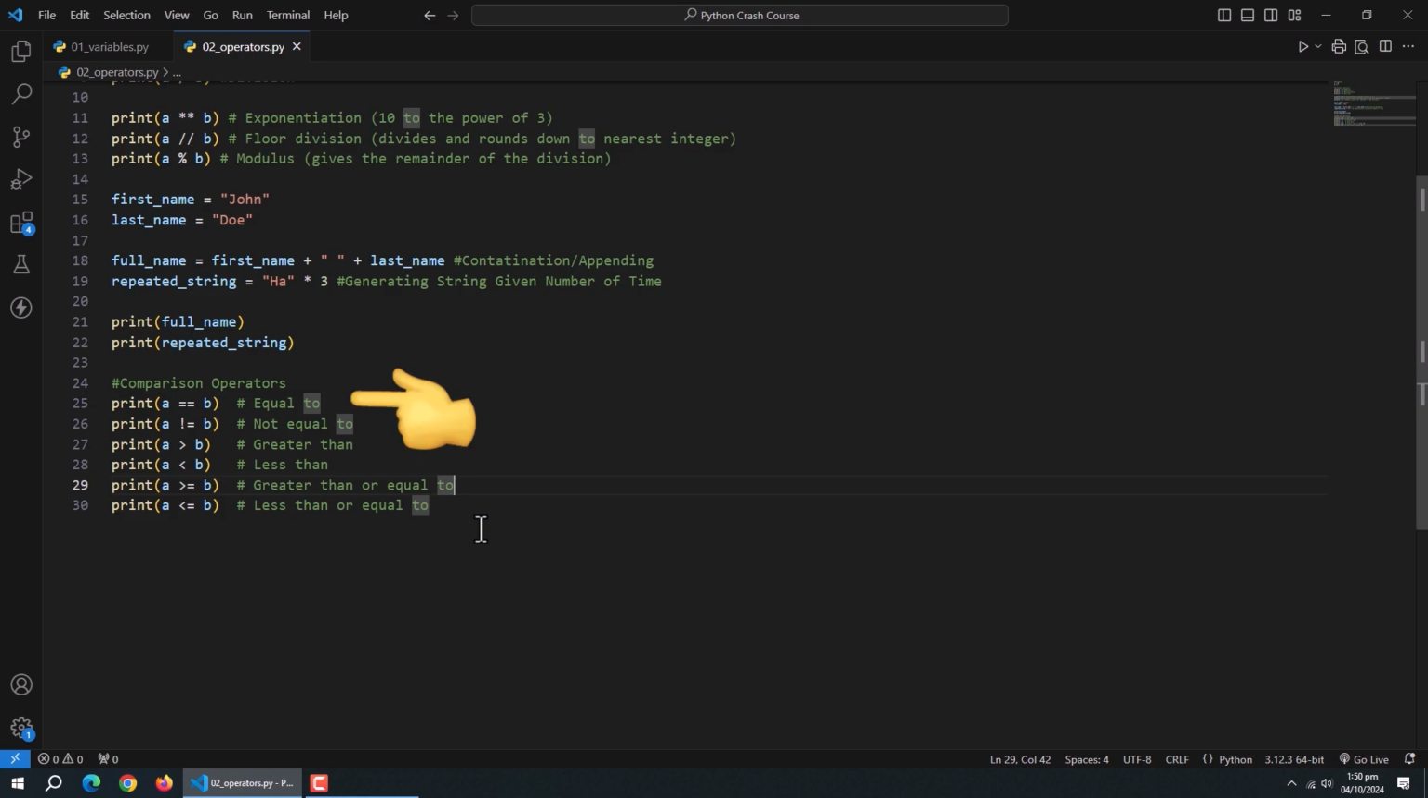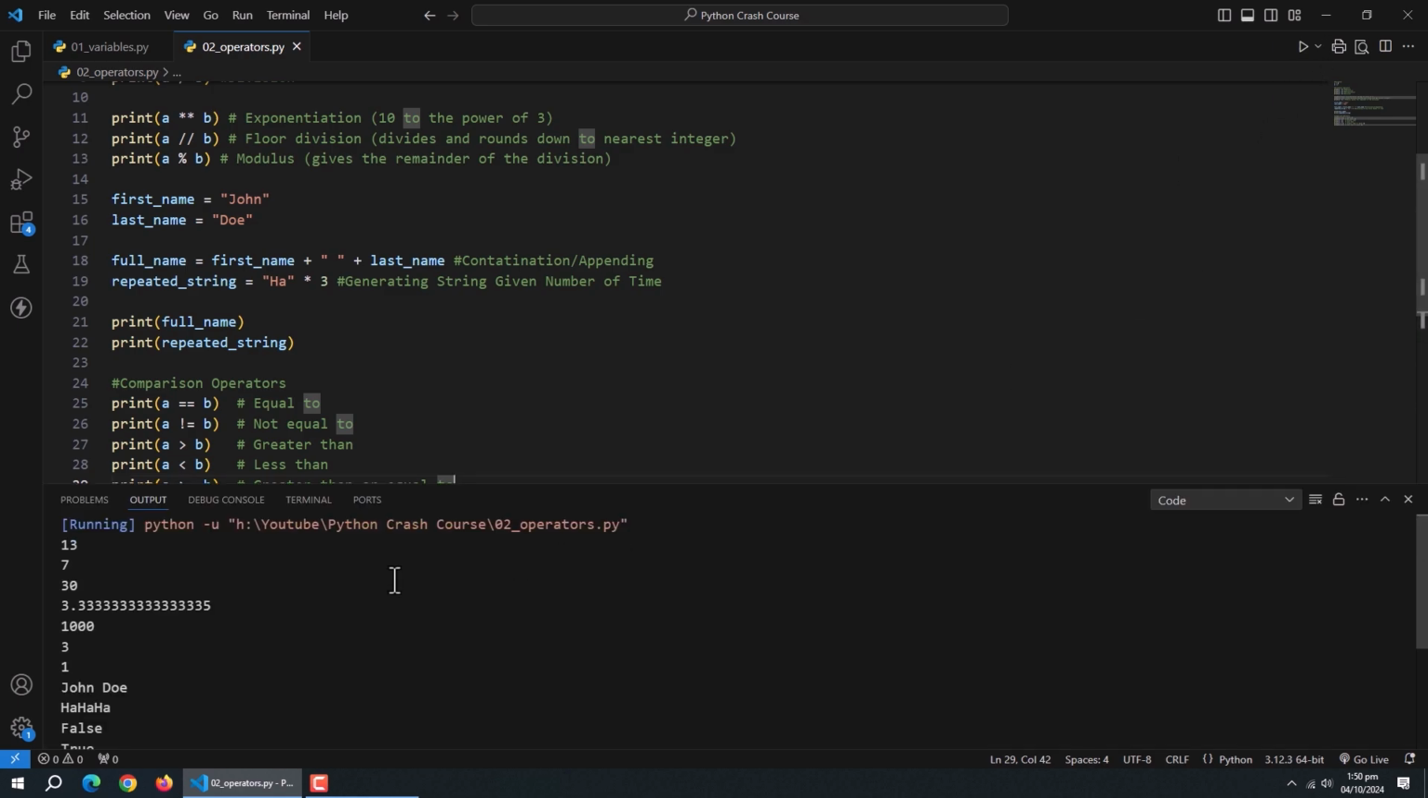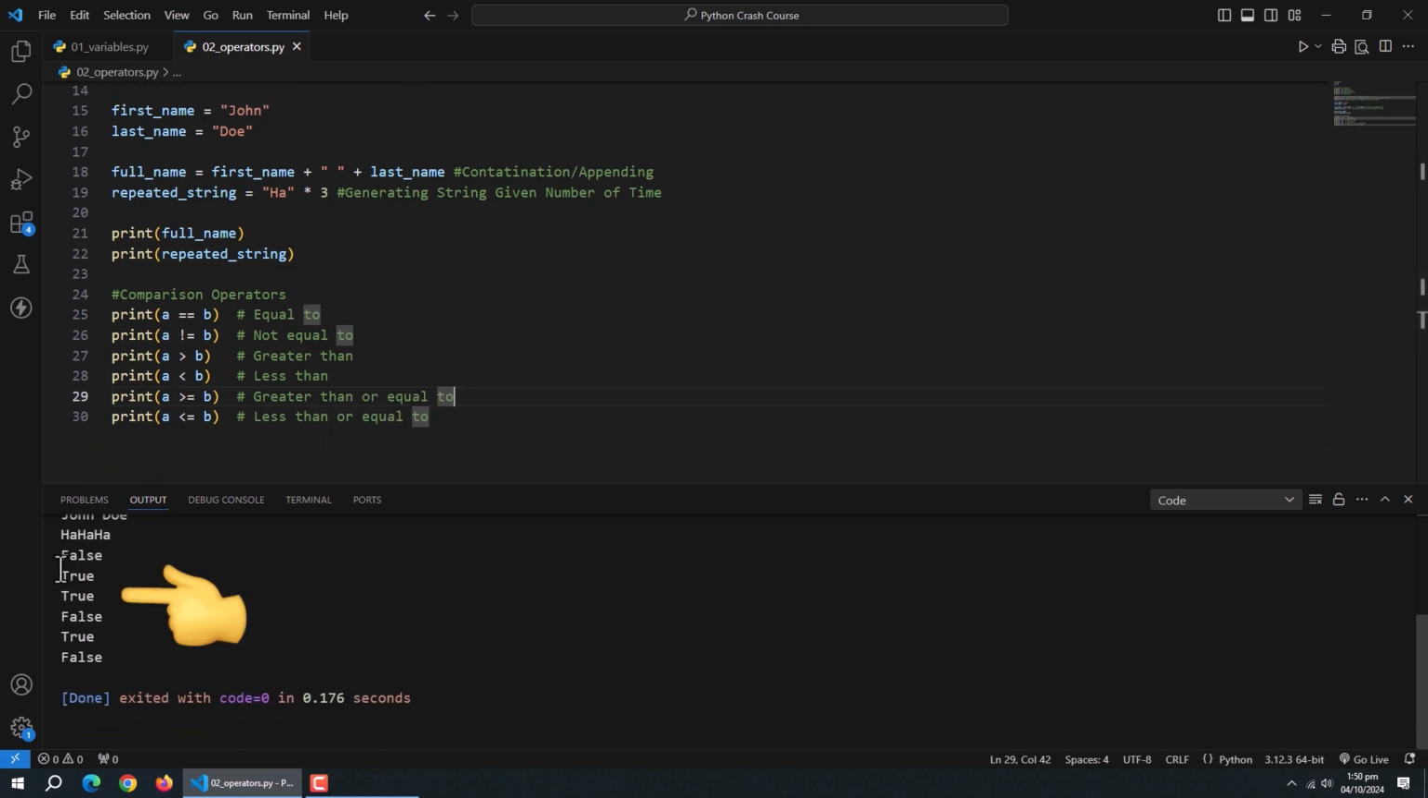For example, this equal to operator returns true when both values are equal. Not equal to operator returns true when values are not equal. Greater than operator returns true when a is greater than b. Less than operator returns true when a is lower than b. Greater than or equal to operator returns true when either a is equal to b or greater than b. Less than or equal to operator returns true when either a is equal to b or is lower than b. Comparison operators are super handy in if statements or loops when you need to make decisions based on comparing values.